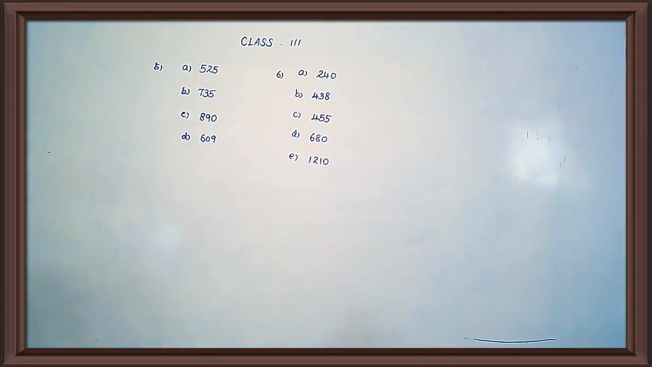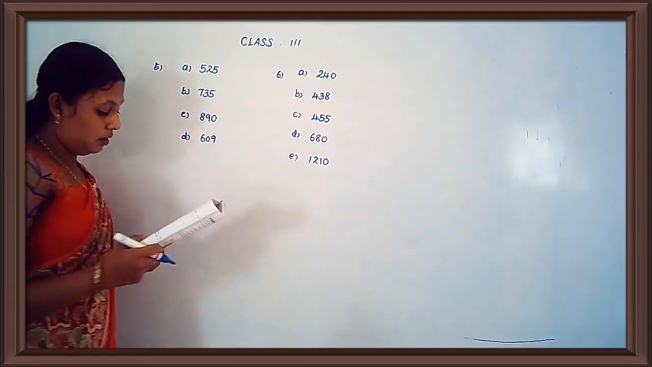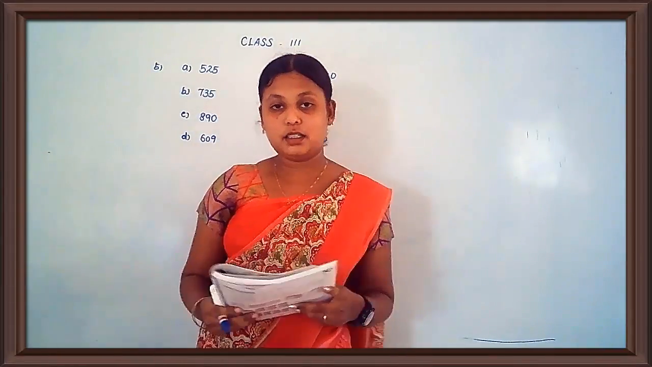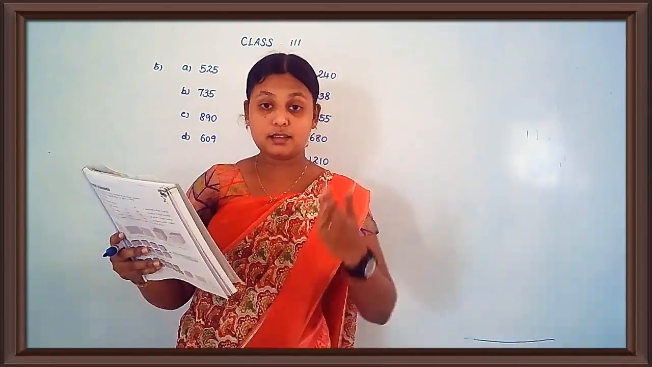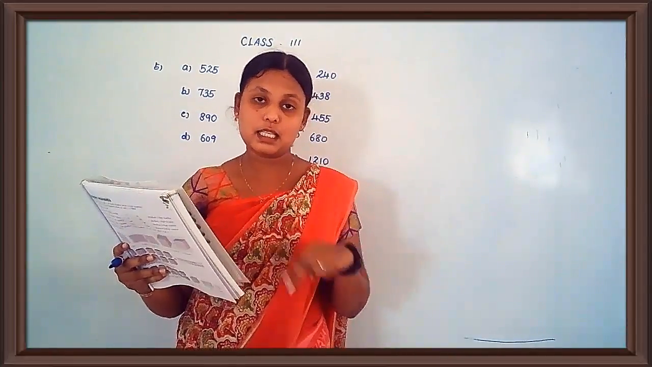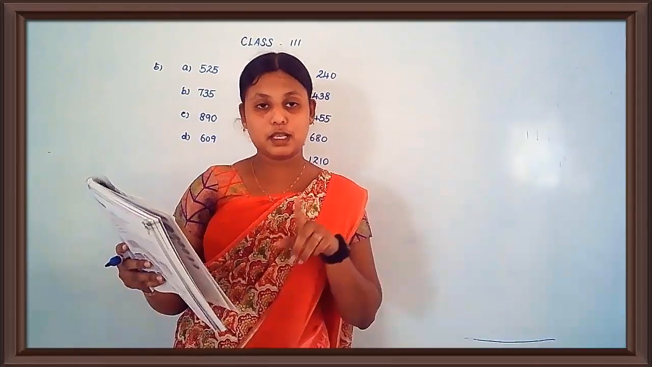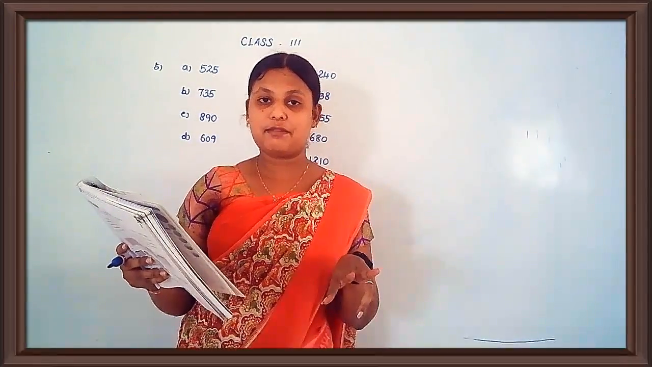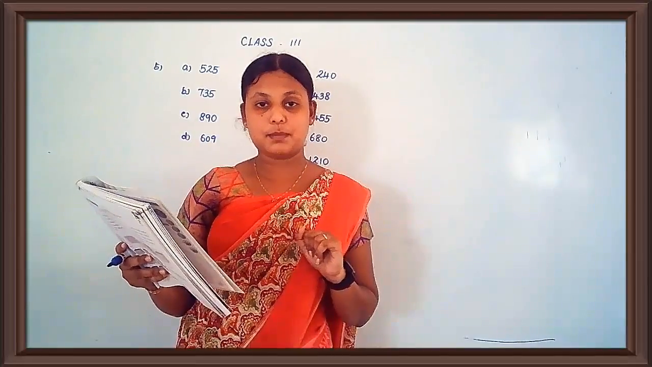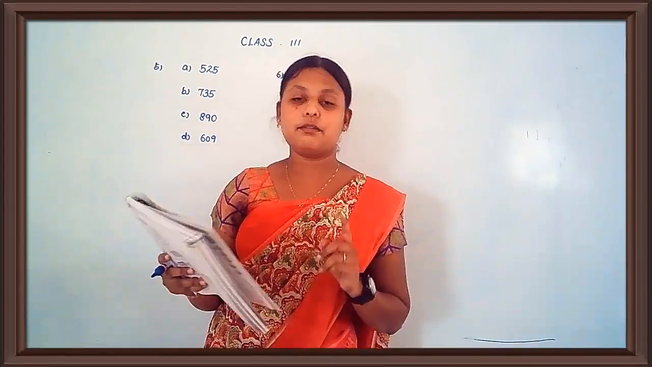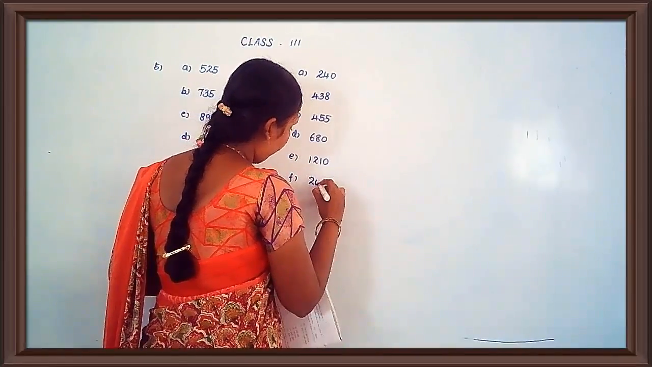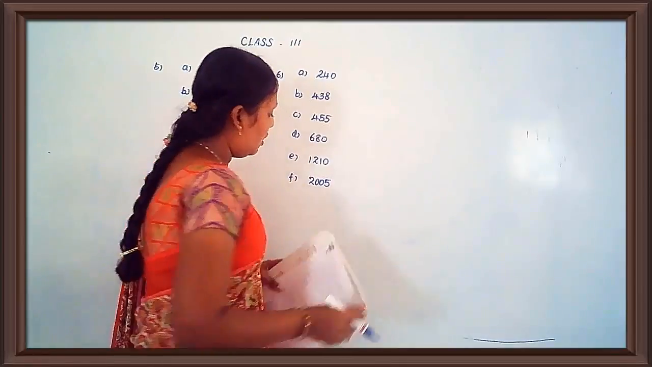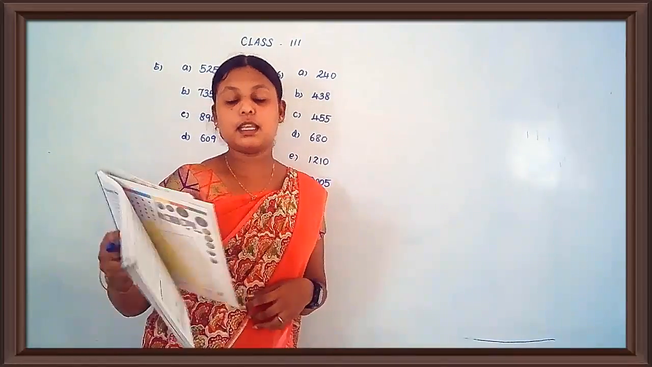Then see the next one, F. 2009, 2007. Then what will come? Decreasing by 2 steps. Okay? 2009, then 2007, then decrease 2 steps means what will come? 2005. Okay. Then see the next one, G.